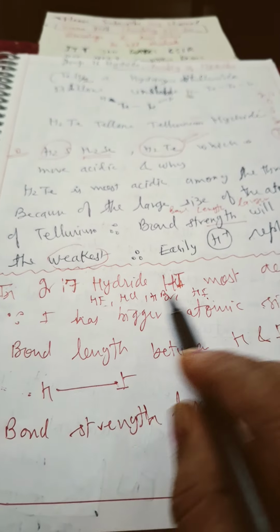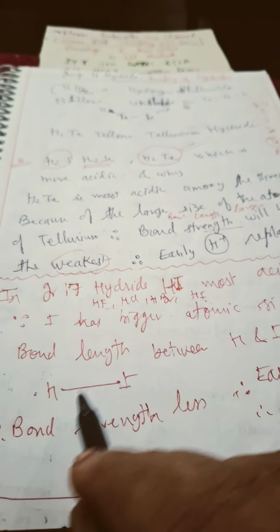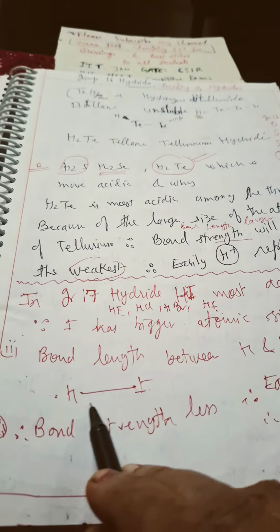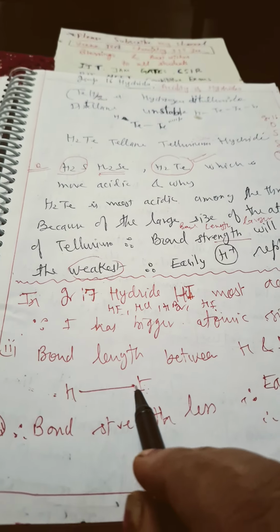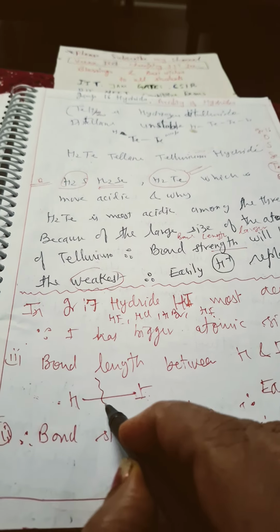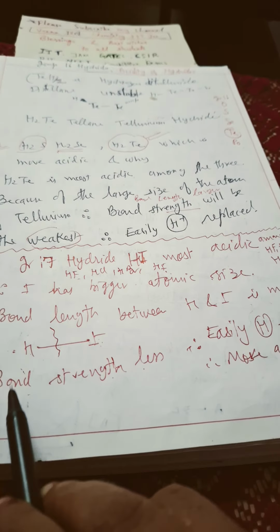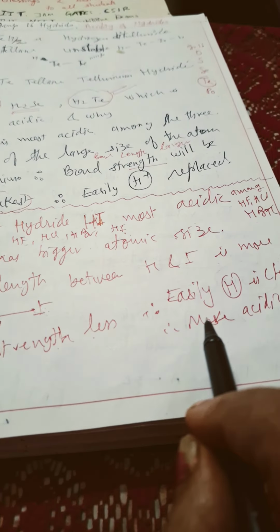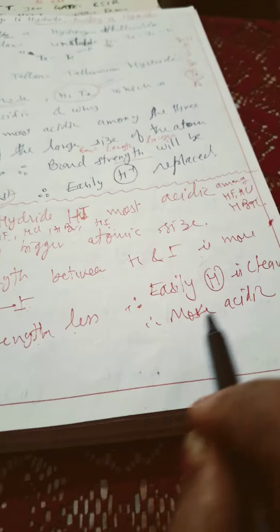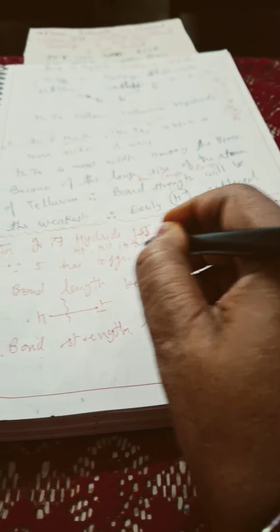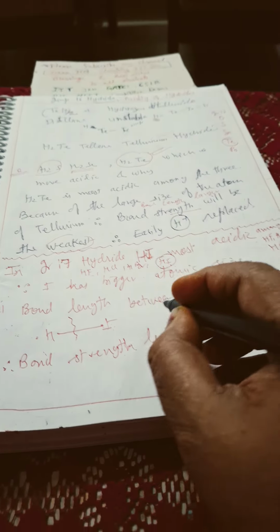So which is most acidic? HI is most acidic. I have made this much bigger so that you will easily understand that bond length is more, so it is easily cleaved, so it is acidic. Bond strength will be less. Bond length more, bond strength less, so H positive is easily cleaved. That is why HI is most acidic.